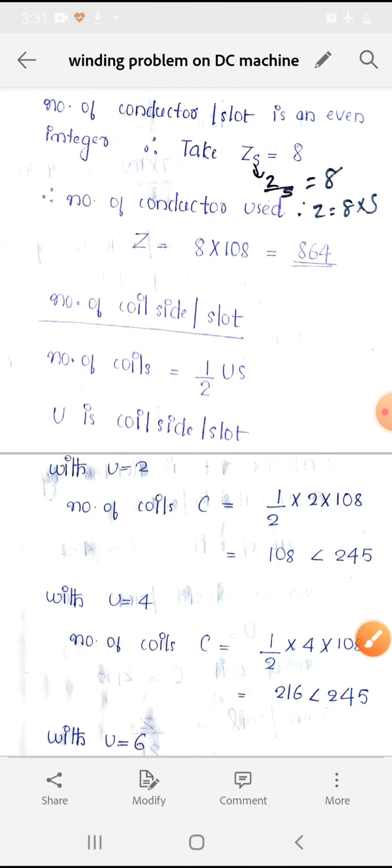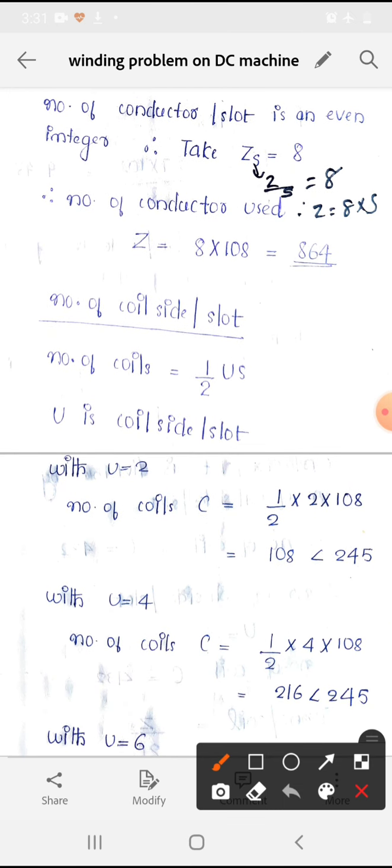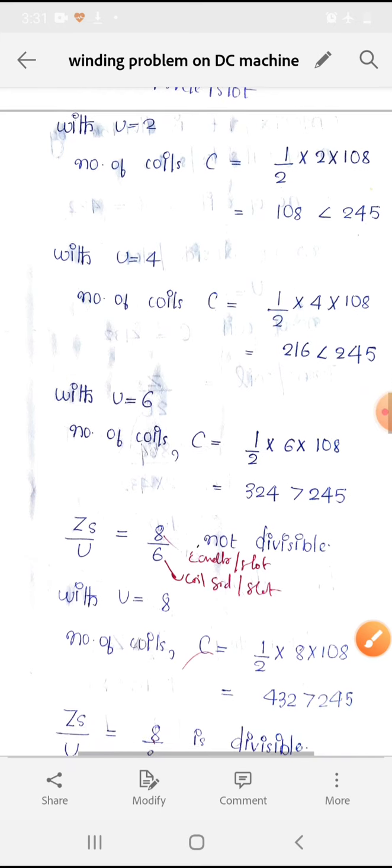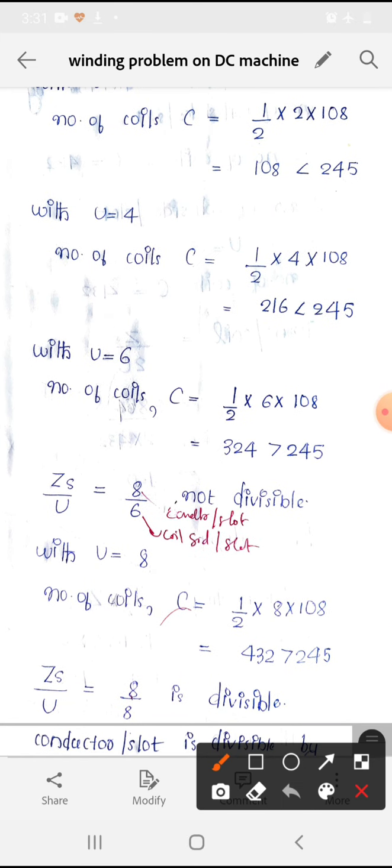For that, u is equal to, we have to put the values 2, 4, 6, 8 like that. When u is equal to 2, we got the number of coils as 108, which is less than 245. For u is equal to 4, we got 216, which is less than 245. For u is equal to 6 and 8, we obtain values greater than 245.